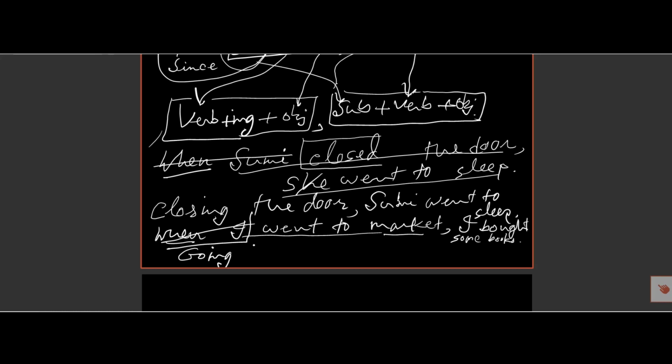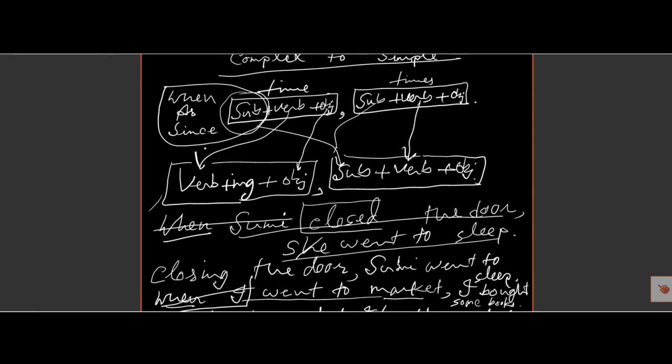So going to market, I bought some books. This is an example of complex to simple. One example. This is the structure, complex to simple.